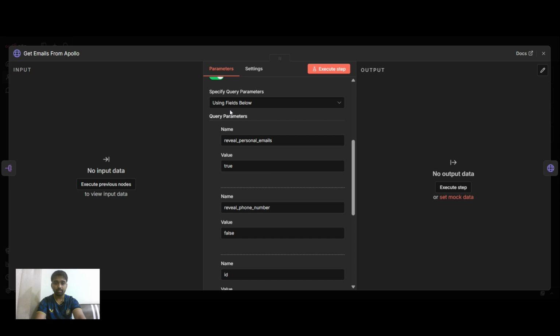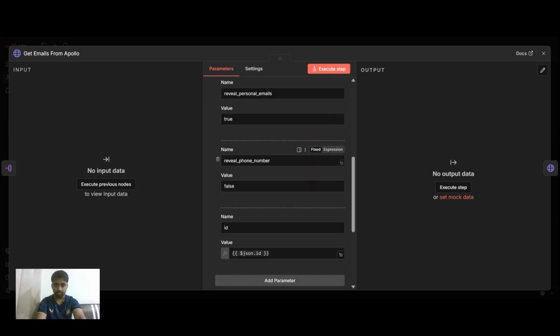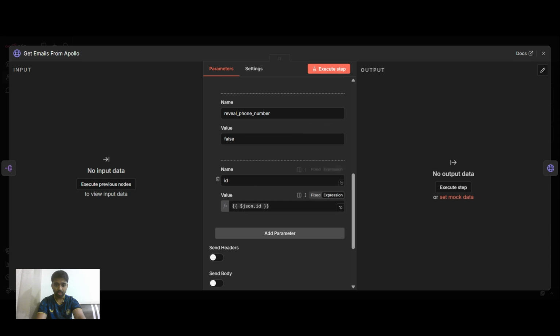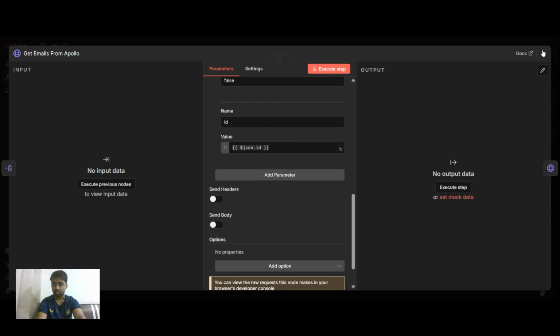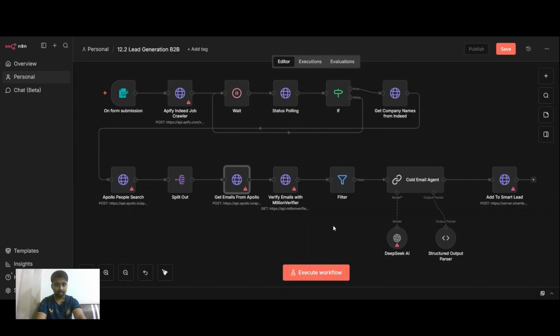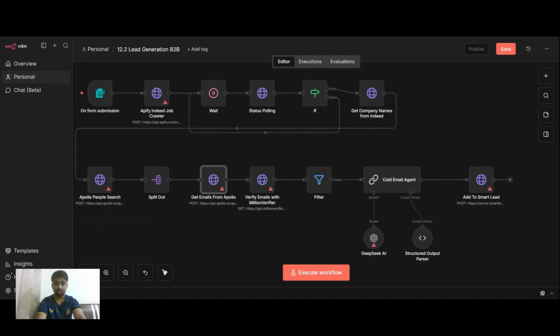This is the most important part, where you need to spend a specific query, where you need to make sure you have this written over here, which is reveal personal emails, true, and personal phone numbers, false. You need to put your ID, which you can get from the previous node. You need to just drag and drop. I hope that you guys know how to drag and drop.